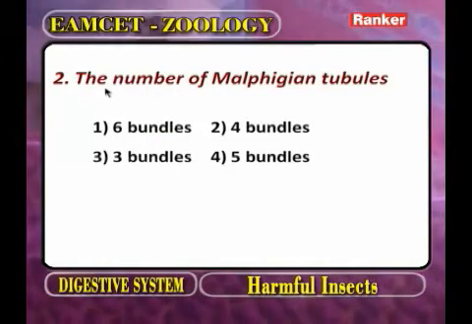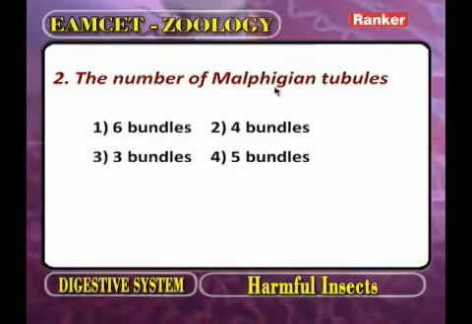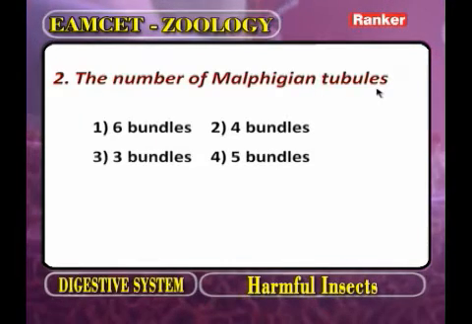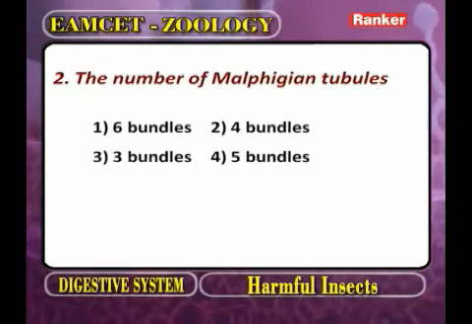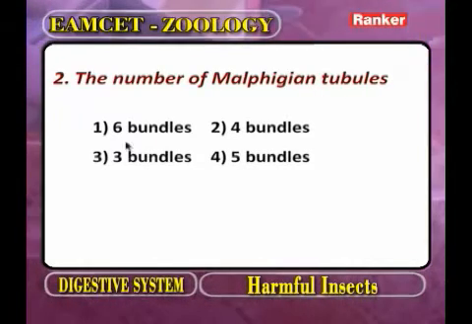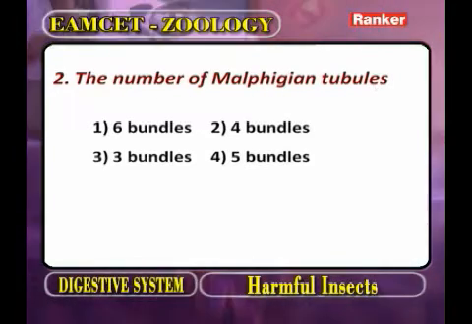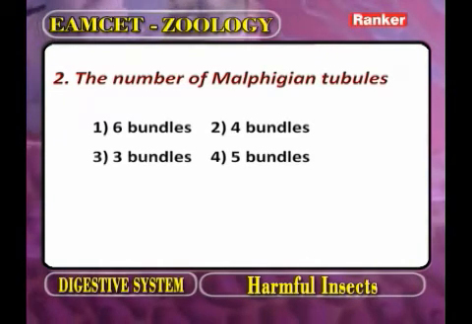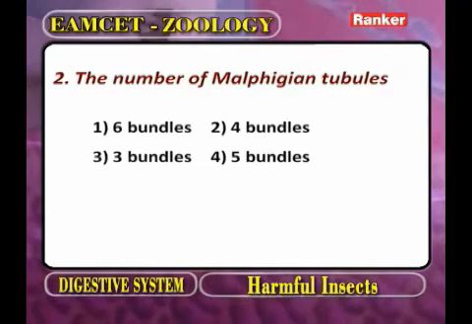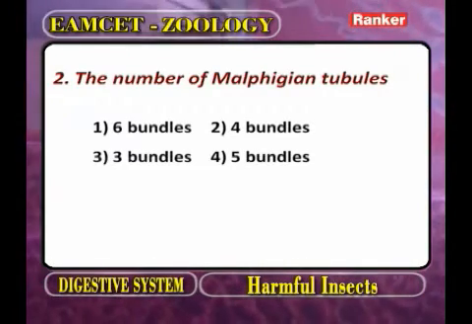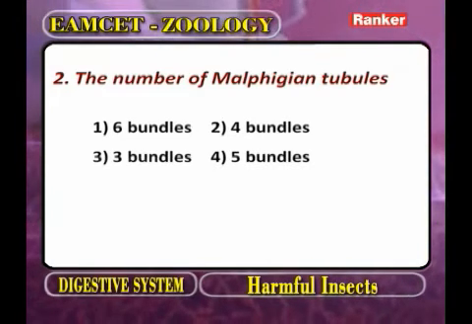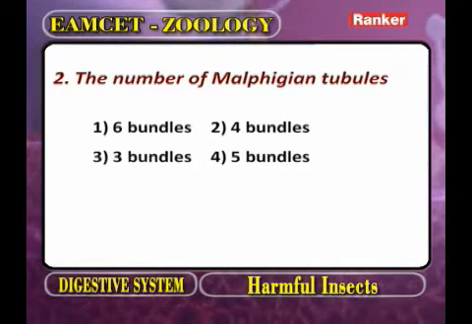Now the question is the number of Malpighian tubules. As we observe the alimentary canal of cockroach, this part is the midgut, and this is the posterior part of the midgut. The opening of the posterior part is controlled by a muscle sphincter.